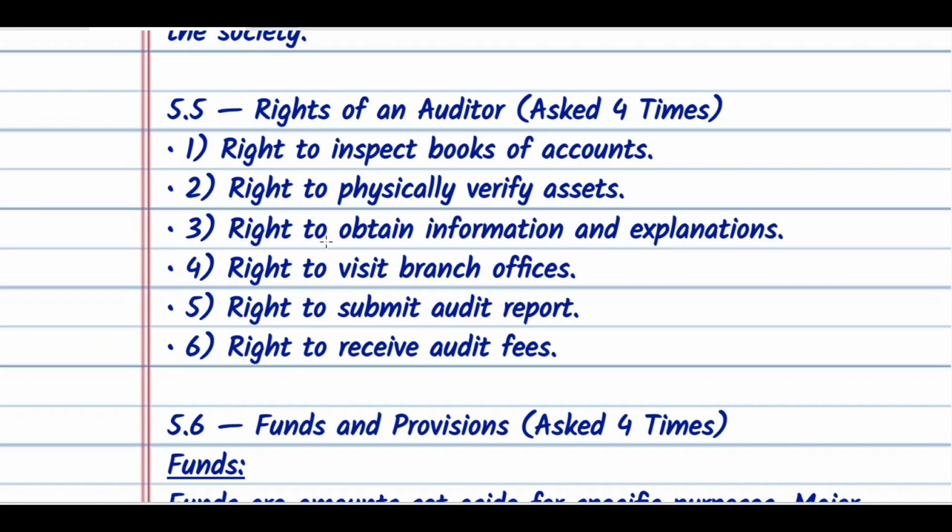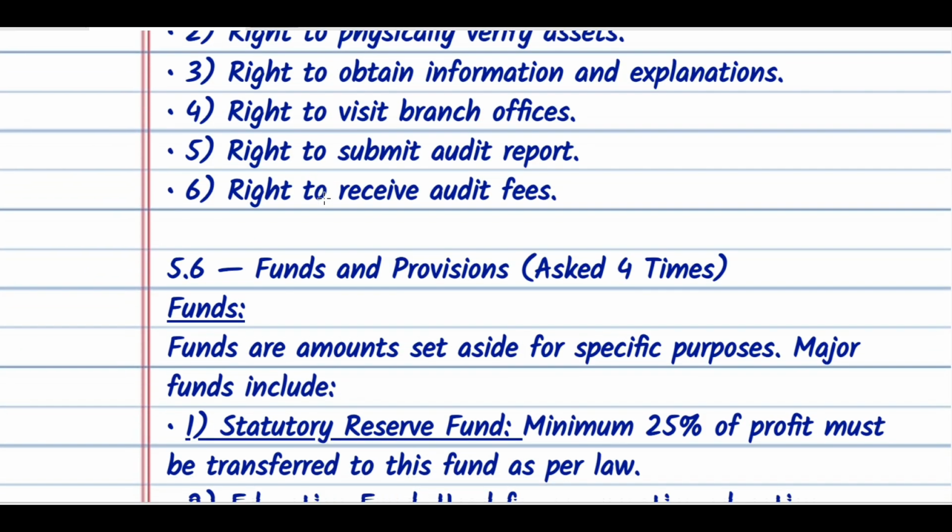Then 4, a right to visit branch offices of the society. Number 5, a right to submit audit report. Number 6, a right to receive audit fees from the society. So these are the rights, basic rights we can say, of an auditor. So you must learn all the rights, very important. So this is how you can do.